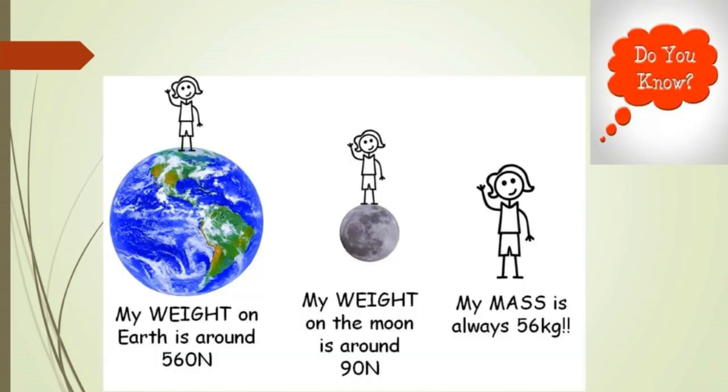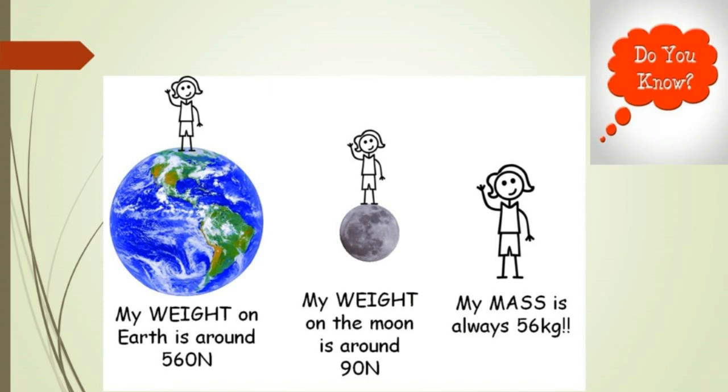Do you know? The weight is directly proportional to the mass on the Earth's surface. On the Moon, where the gravitational force is lesser than Earth, the weight will reduce but the mass will remain the same. The Moon's gravitational pull is 1/6 of the Earth's pull. Thus, objects weigh 6 times lighter on the Moon than on the Earth.